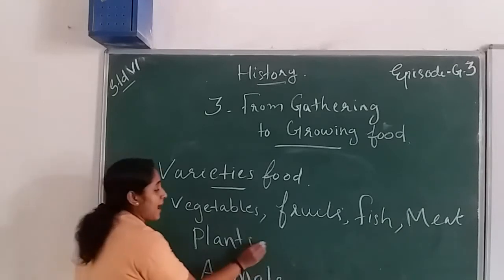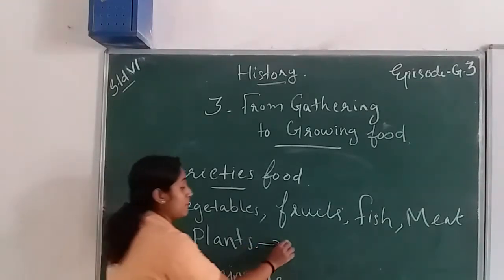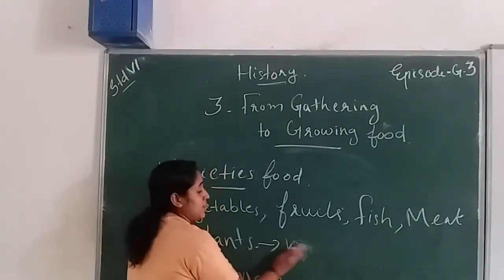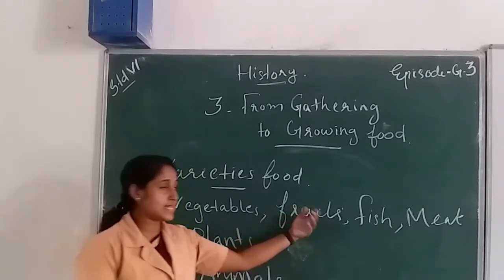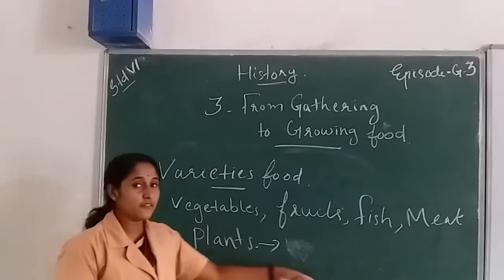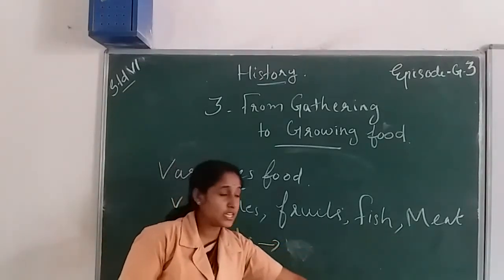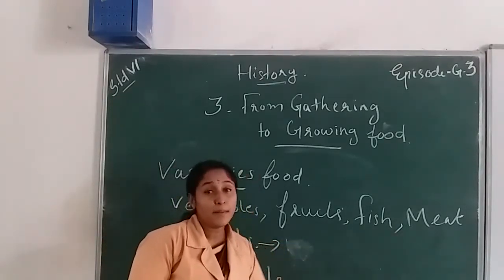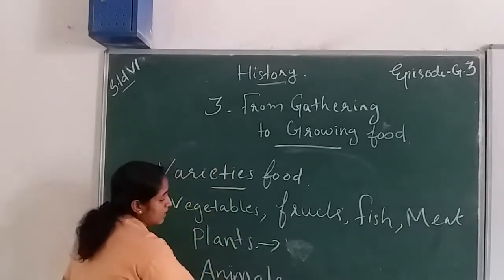Plants give vegetables, fruits and grains, and animals give fish, meat, flesh, egg and milk. These types of foods depend on animals.